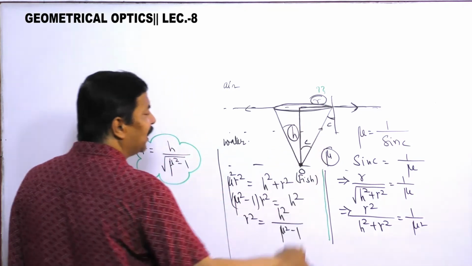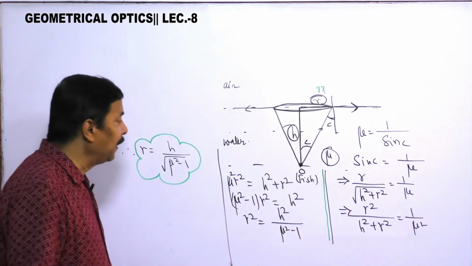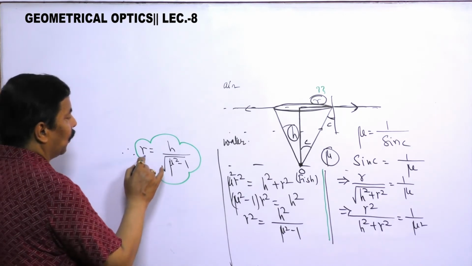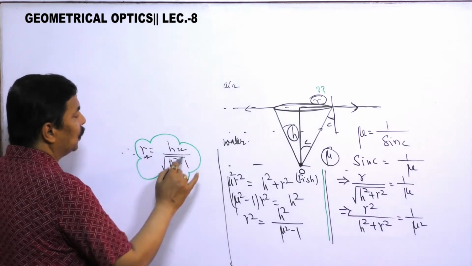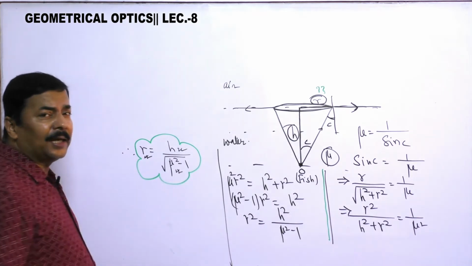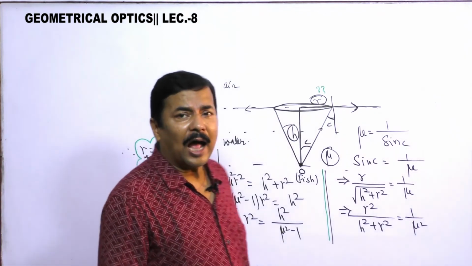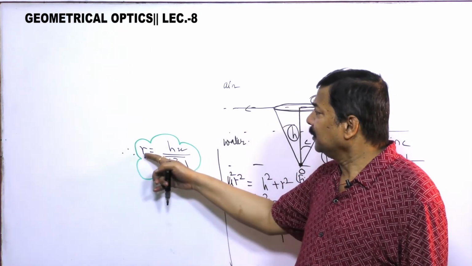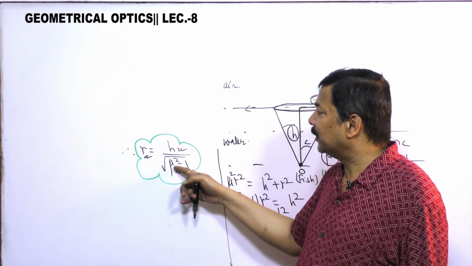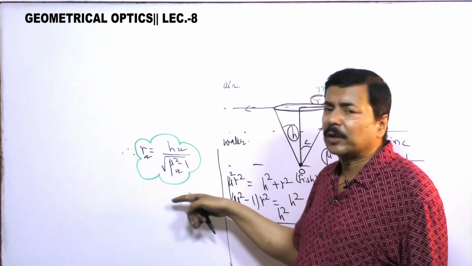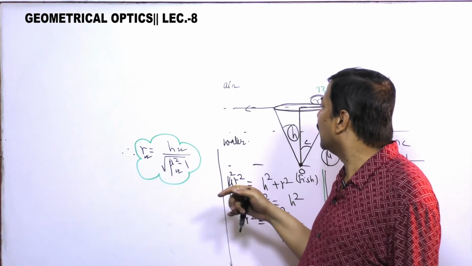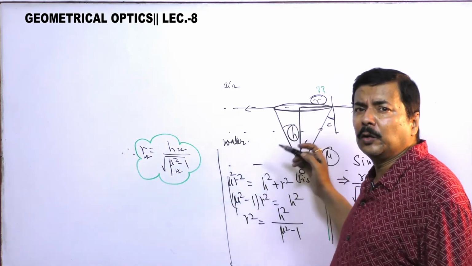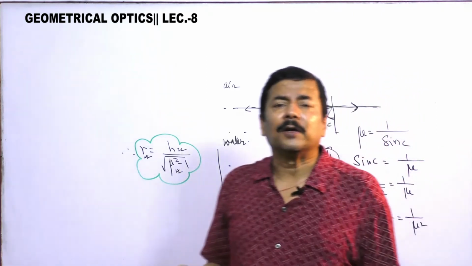If this height is increased, what can we say? Here there are three quantities: 1, 2 and 3. Any two will be given to you and the third can be asked. This is also an application of total internal reflection.